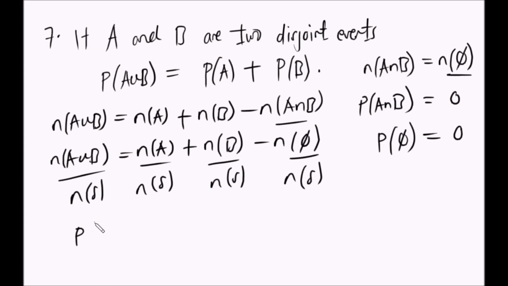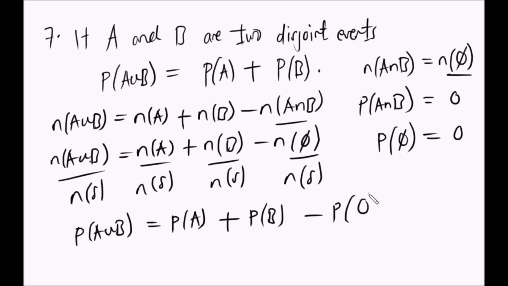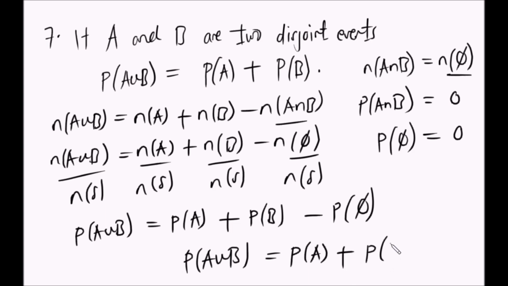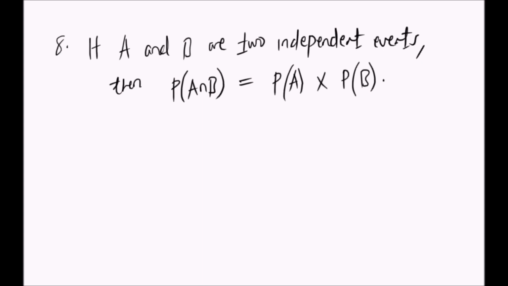So hapa tabaki na A union B, A, B minus huyu, si ndio? So ni 0, kwa hiyo mwisho wa siku tabaki na, so for disjoint event, hiyo. So hizo zote ni axioms and theorems nyingine.